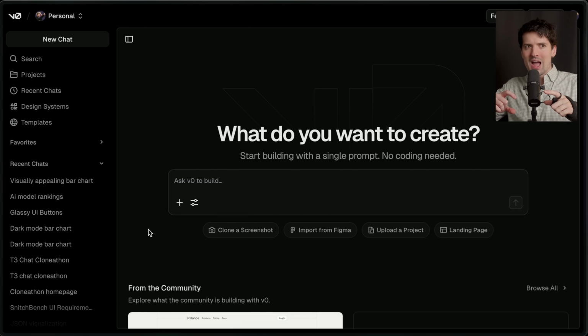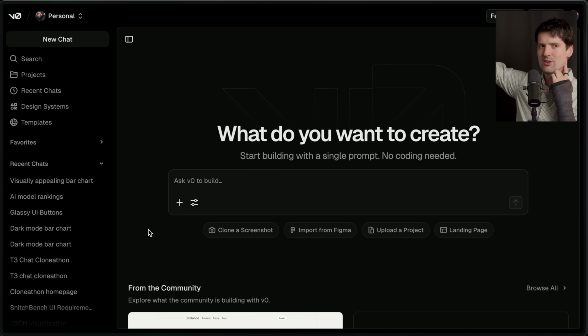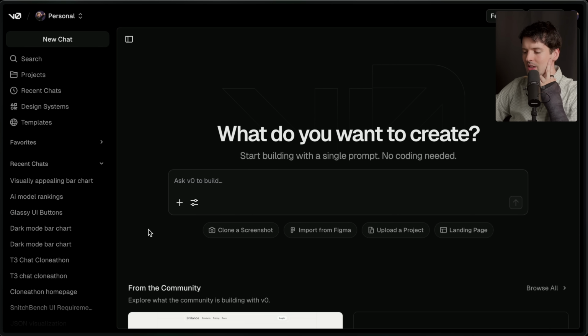Originally, they made V0 as a way to create custom components, which you also probably don't know about. A component's a piece of UI that can be reused, so like a button that you want to put in multiple places. And V0 was a way to make a custom button or a custom drop-down, a custom table. And I really liked it for that as a developer. But as a vibe coder, I didn't want to set up a project. Oh, God, gross. And it would give you a bash command that you could go run in your code base to add the components. But that means you need to know what a terminal is to do that. Not useful to you.